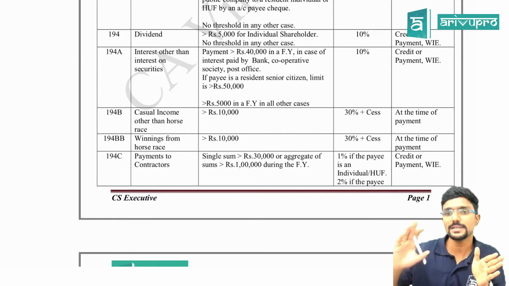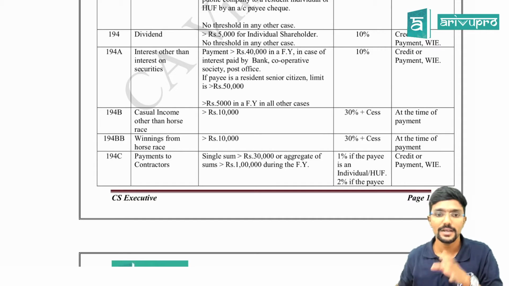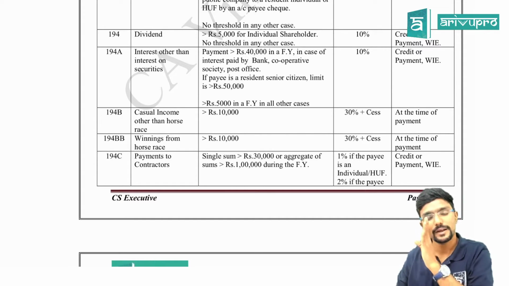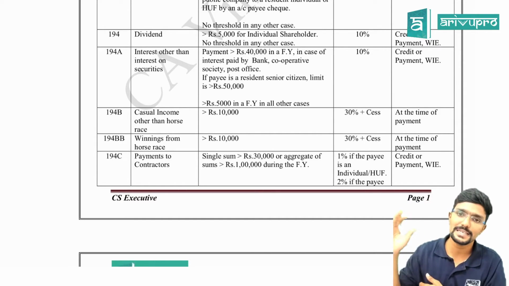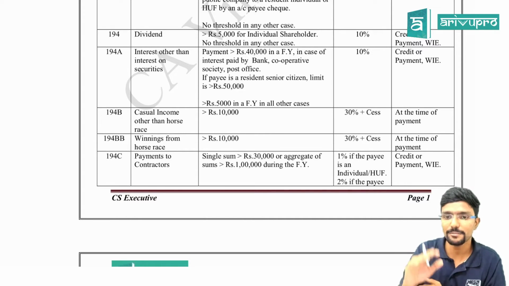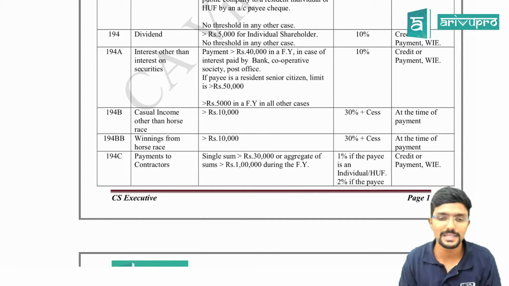If it is more than 10,000, 30% plus cess has to be deducted. BB is for horse race. If the amount is more than 10,000, TDS has to be deducted at 30% plus 4% cess, at the time of payment.